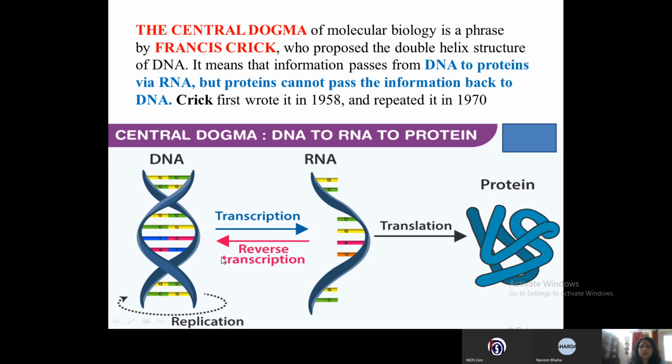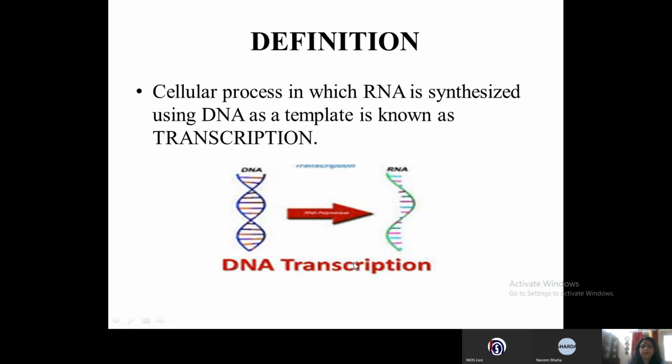So today we are going to study the process of transcription, how the codes that are present in the DNA get transferred to the RNA. Now let's see the definition of transcription. The cellular process in which RNA is synthesized using DNA as a template is known as transcription. So DNA gets transcribed to RNA.